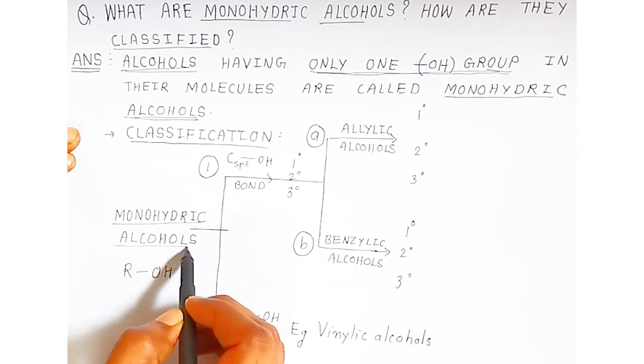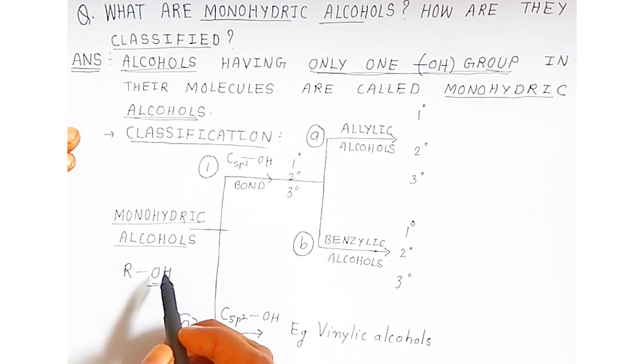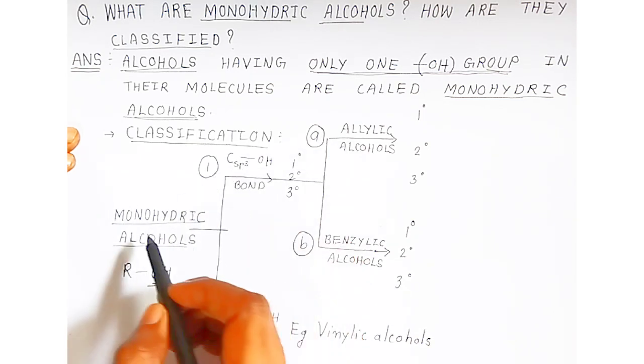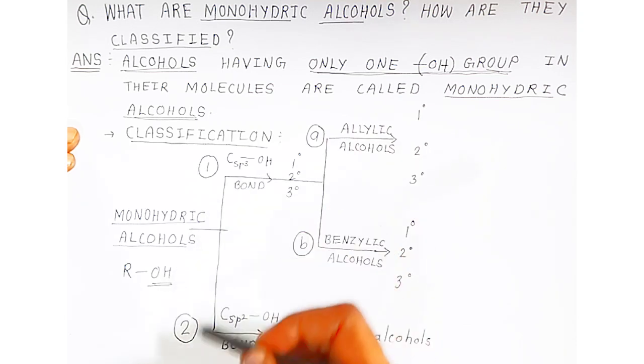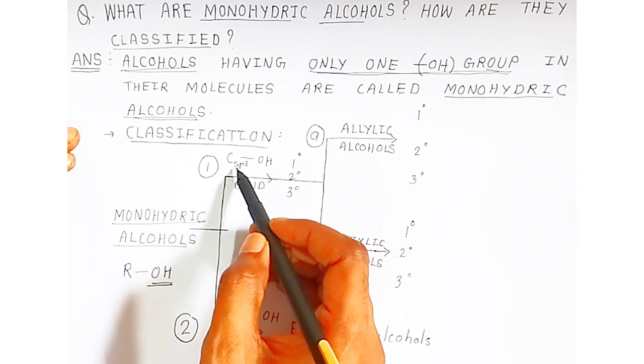Monohydric alcohol, that means only one OH. So this is an alkyl group which is connected to a hydroxyl group, students. Depending upon the hybridization of the carbon, monohydric alcohols are classified into 2 major categories. If the alkyl group contains single carbon-carbon bonds, that means the carbon to which OH is attached will be sp3 hybridized.